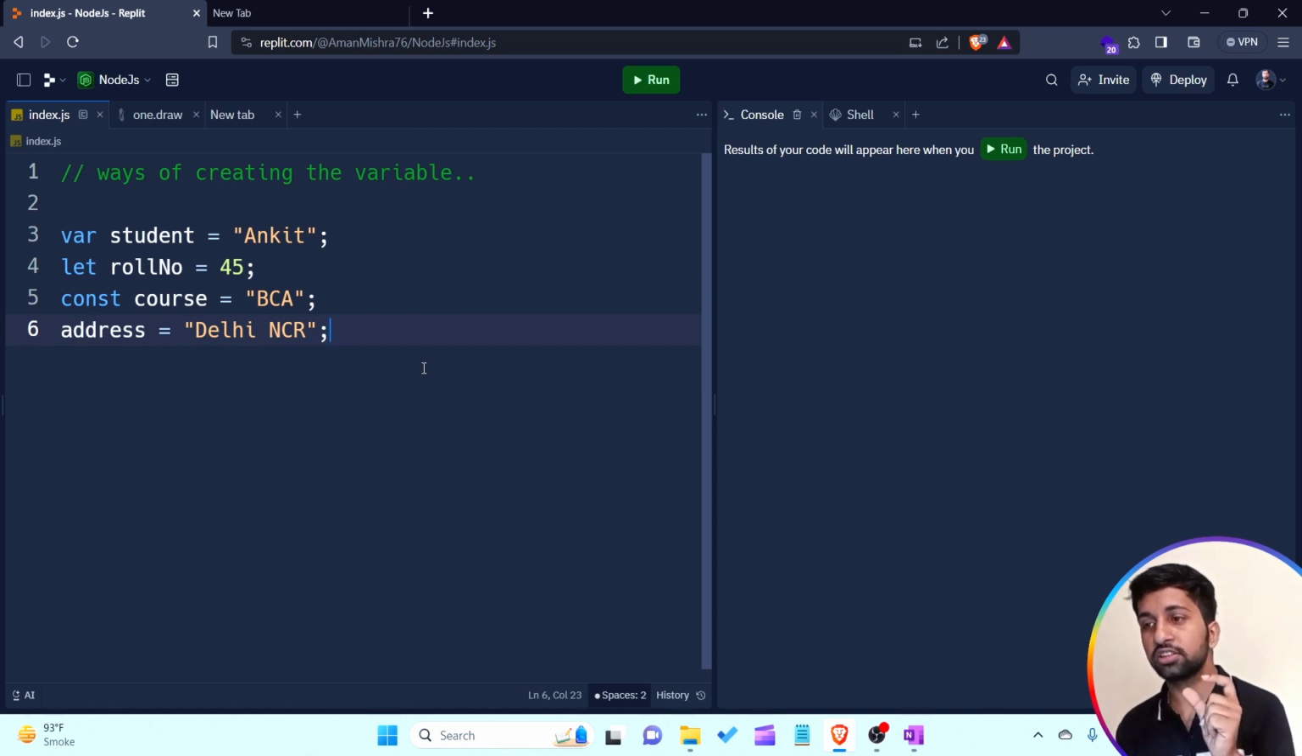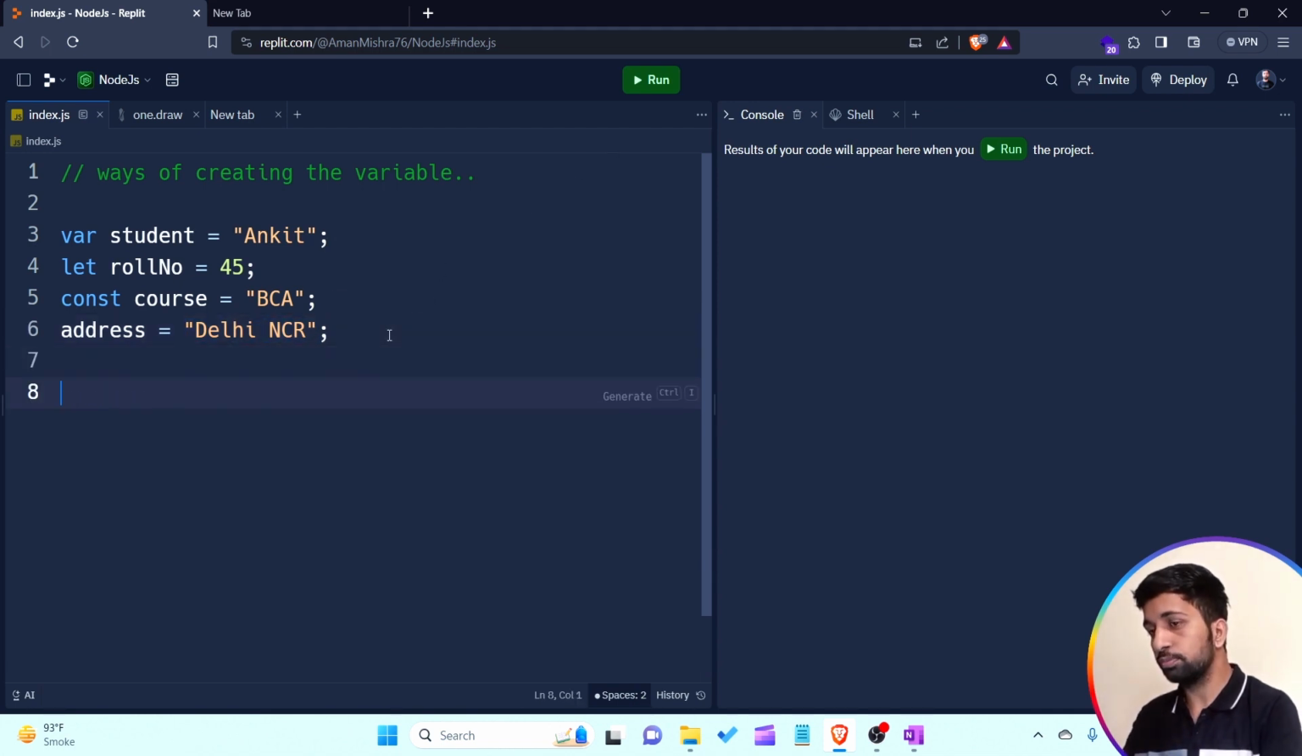Then I am creating a second variable by using the let keyword, roll number, that contains the value 45. In the third line, I'm creating a variable by using the const keyword, which contains a string value. And the fourth variable is address. I'm not using any keyword for creating this particular address variable. This is very important. In the last line, I'm not using any type of keyword for creating the variable in this file, that is address, and storing the data.